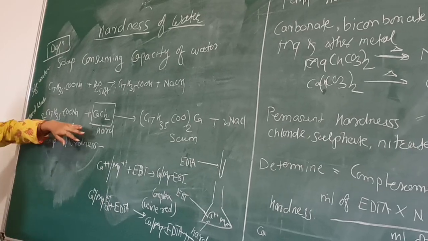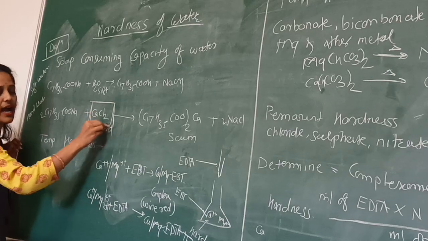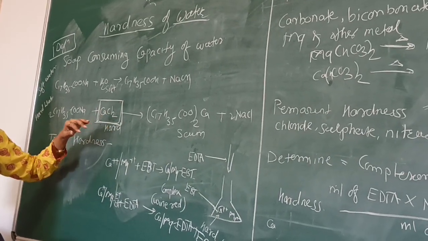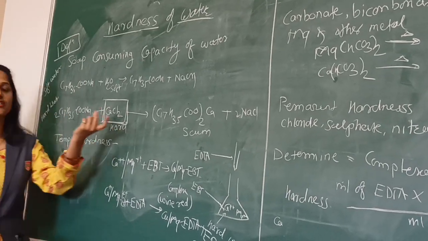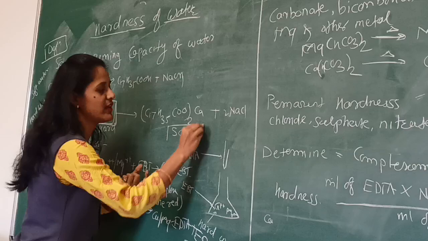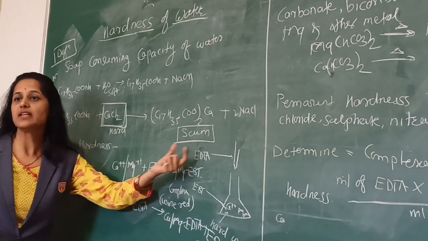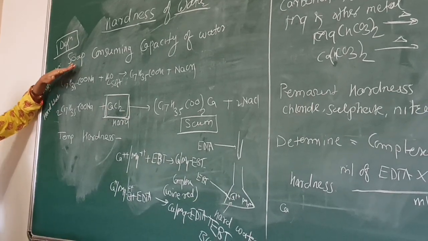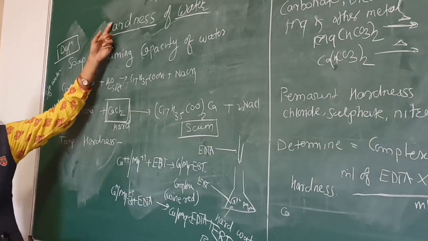When any water is hard, what happens? The hardness causing reagents, meaning calcium and magnesium present in the water, get combined with the soap, and instead of forming lather, they form scum. During the formation of scum, some soap gets wasted, so we can call it the soap consuming capacity of water, which is nothing but the hardness of water.